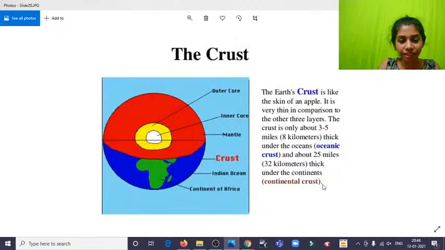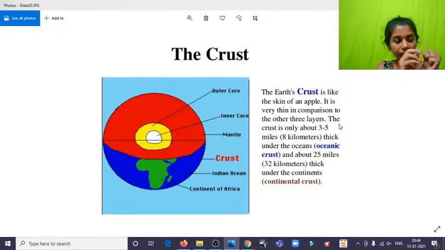And then comes the crust, the outermost part, the initial part of the earth. The crust is like the skin of an apple, and it's very thin in comparison to the other three layers. For example, if the earth is 100%, suppose this is 100%. I don't have a sphere to show you. I have a speaker, but I cannot lift it. Suppose this is the earth.